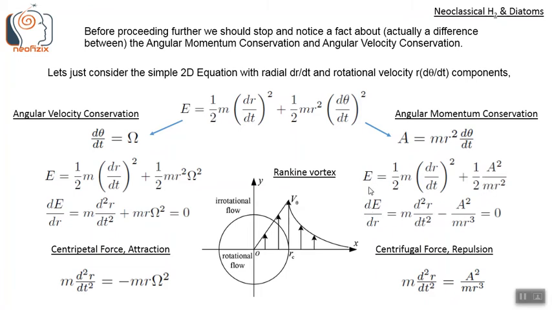If we consider the derivative of E with respect to r, dE/dr, then we get m d²r/dt² minus A squared by m r cubed. If E is constant, then dE/dr will be 0, so we get this centrifugal force equation, which shows the repulsion: m d²r/dt² equals A squared by m r cubed. So this is the radial force.